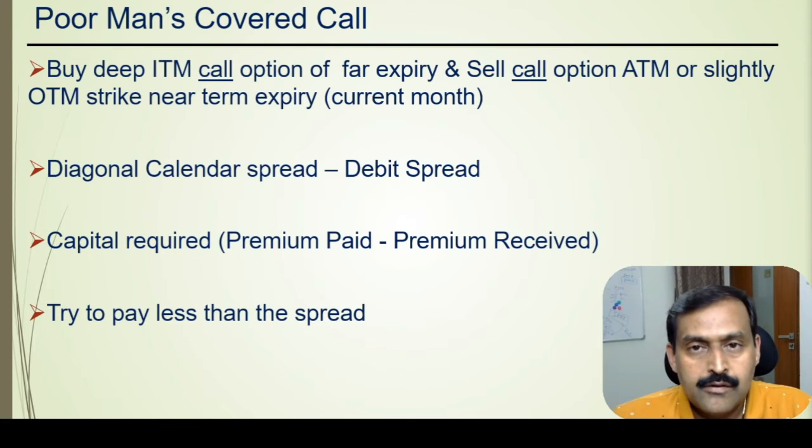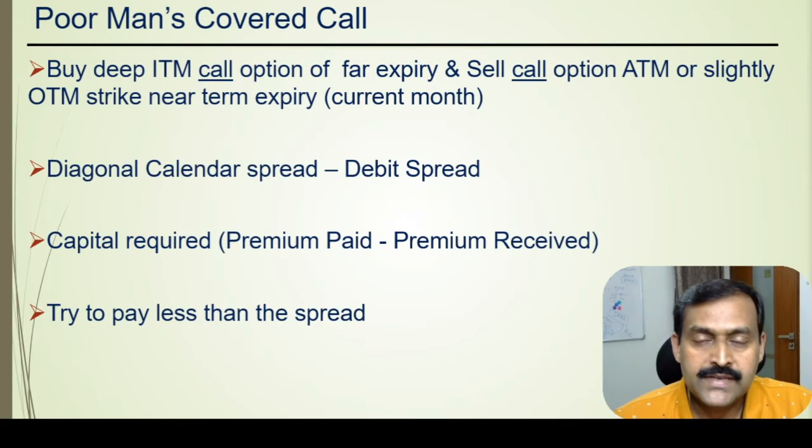It is always better to pay less capital than the spread. For example, if your spread, that is the distance between the long call option and the short call option, is, assume, 600, it is always better to pay 600 or less than 600 as a premium. That is because even if the market goes up and expires above the short call option, the chances of you making a profit are high.